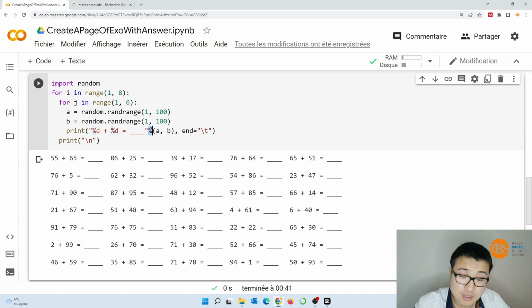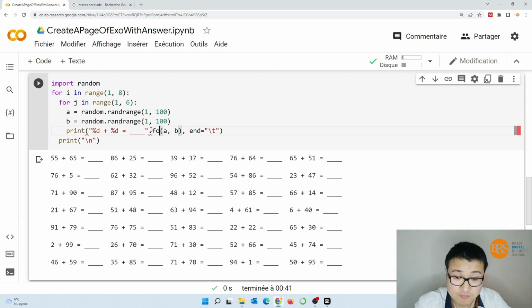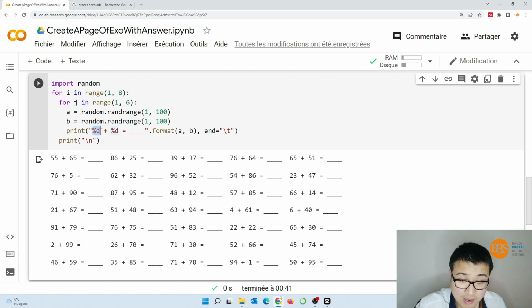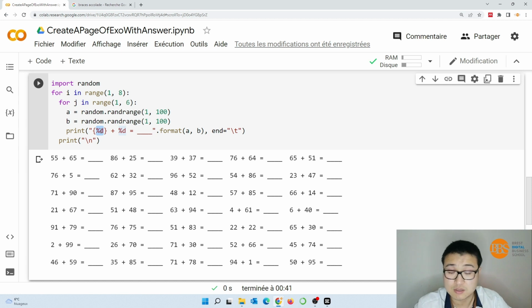We can use the method format, and here we have to use the notion of slot, that is something to be replaced, and we can put the information between the curly braces. So the two variables are enumerated as 0 and 1.